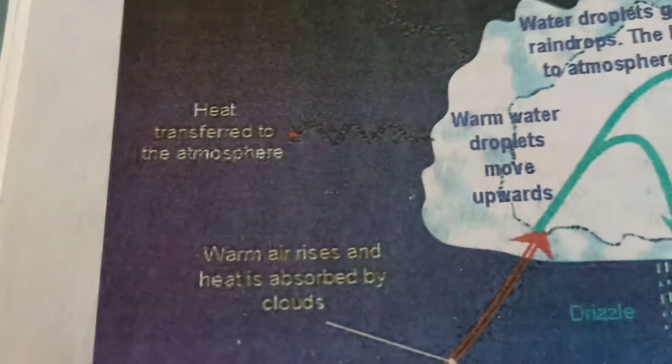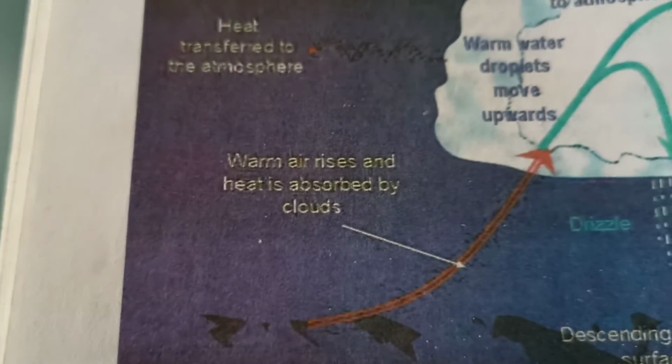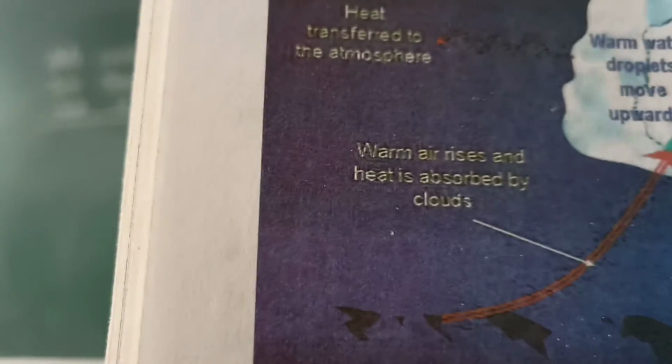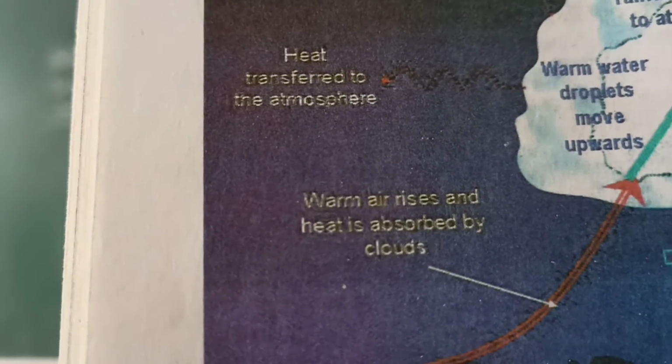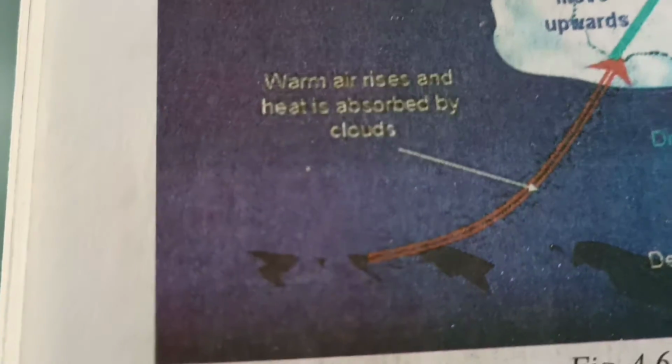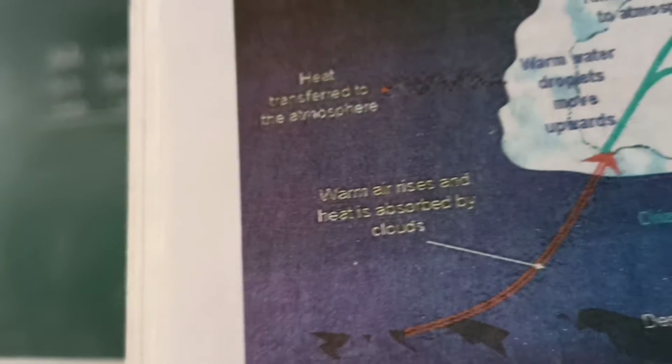See this. Here the warm air rises and heat is absorbed by the clouds slowly, and then the water droplets get colder and form raindrops. Here you can observe this. The warm air rises, heat is absorbed by the clouds, and the droplets will fall in two types.